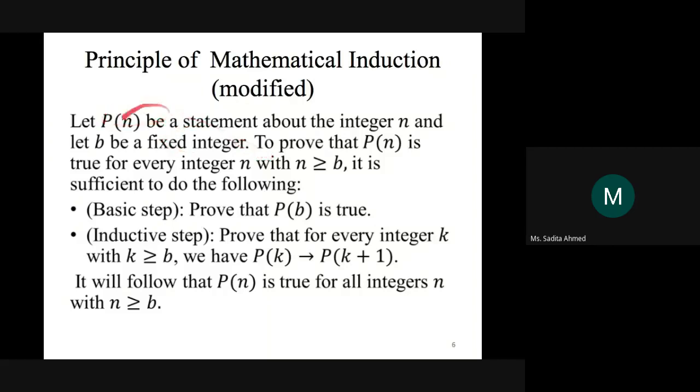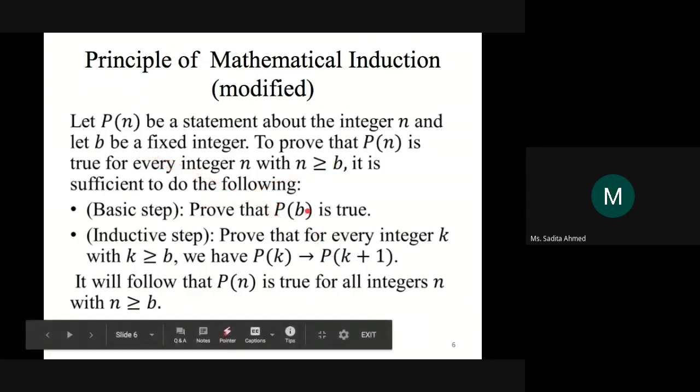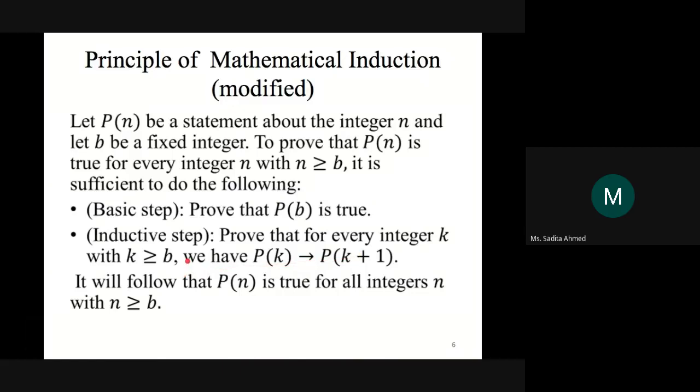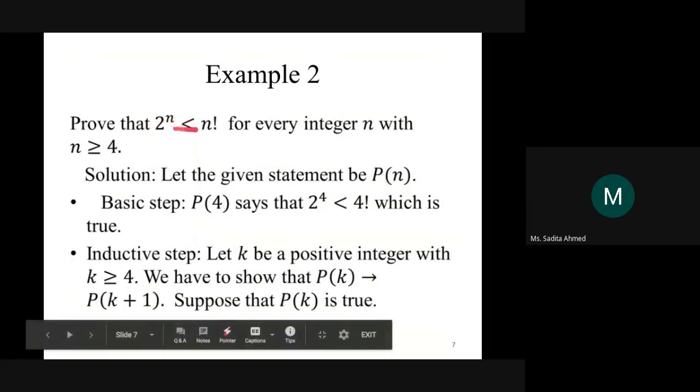Here, we're talking about some statement Pn where n is greater than or equal to b. So the basic step is proving the statement for the value b. And in the inductive step, we assume pk is true, and from that we have to prove that pk plus 1 is also true, where k can be any integer greater than or equal to b, obviously, because b is the lowest possible value. So that would prove that the statement is true for all integers n where n is greater than or equal to b. For example, let's look at this one.